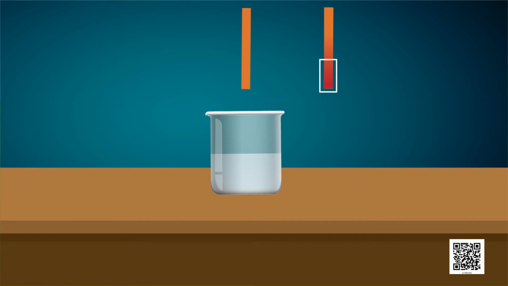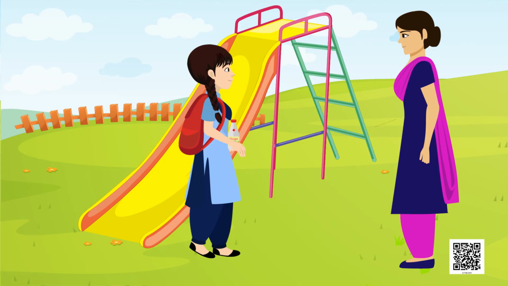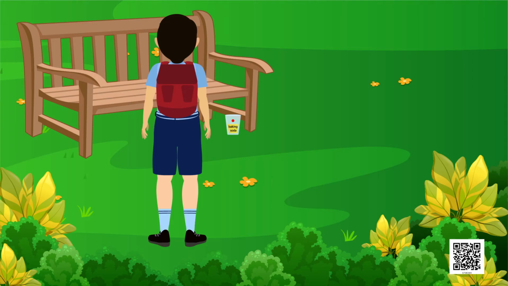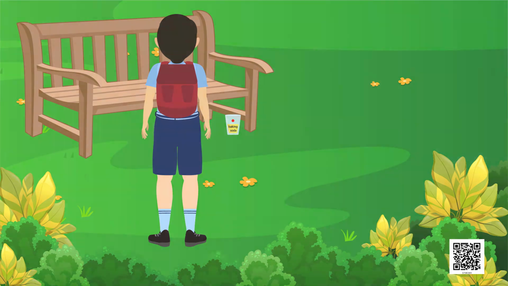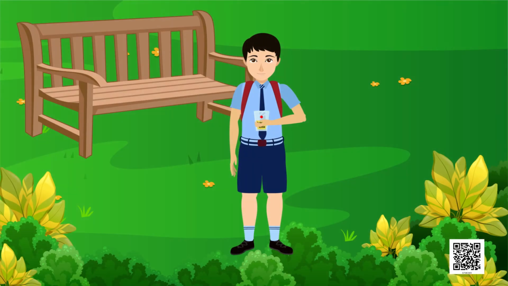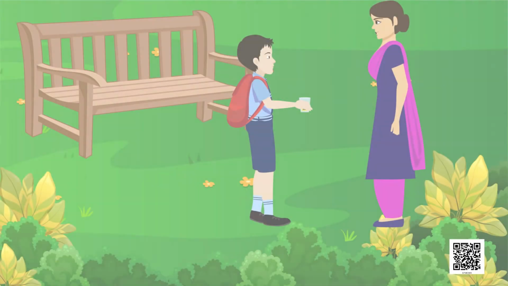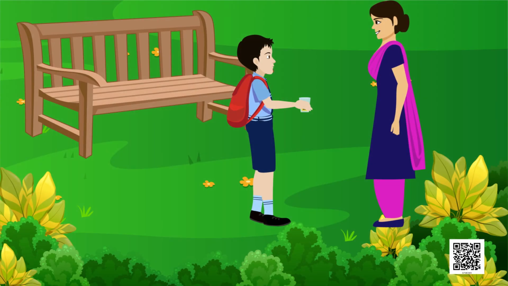Thank you, ma'am. Ma'am, I found one more bottle. Here, baking soda is written. Ma'am, what is it? Sarthak, come to me. Do you see? Besides litmus, we have turmeric as well as another substance to check the acidic and basic nature of different substances.